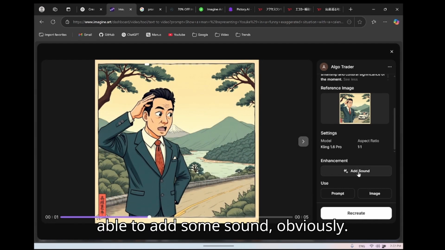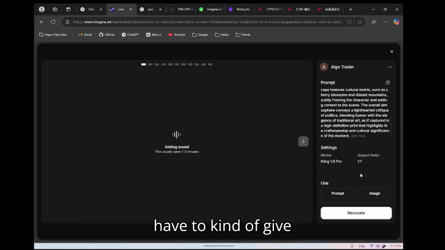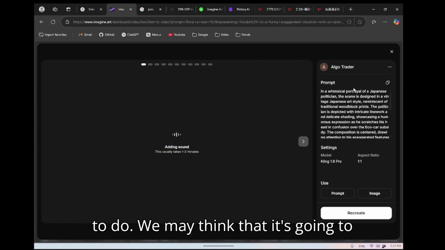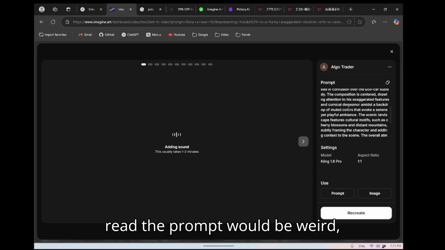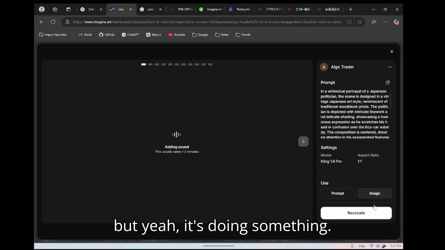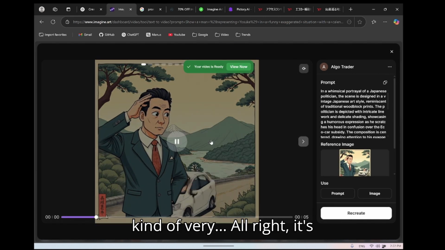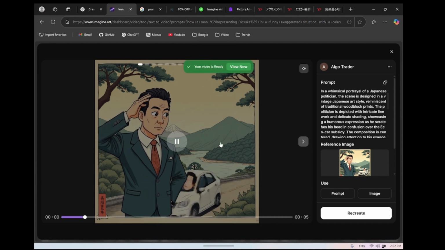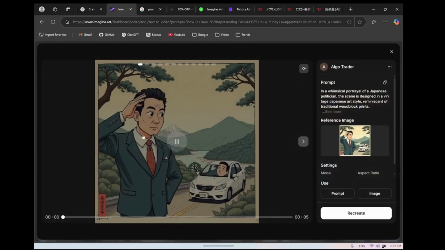I think I could add some sound, obviously. So how does it work? Do I have to give an MP3? It says that it takes 1 to 2 minutes. I don't know what it's going to do. We may think that it's going to read the prompt, which would be weird, but yeah, it's doing something. The problem is that it's always very slow. All right, I think this one is the one.